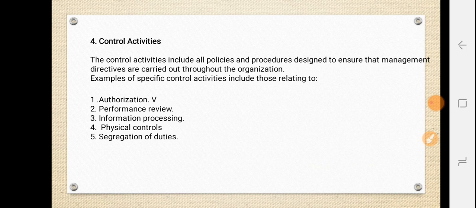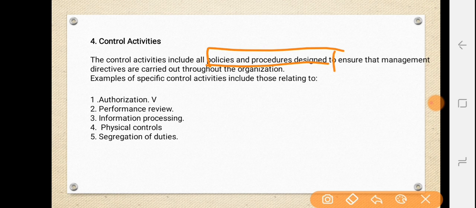See, control activity includes all policies and procedures designed to ensure the management directives are carried out throughout the organization. So this is dealing with policies and procedures. Okay, there are certain examples of specific control activities. That includes authorization, performance review, information processing, physical control, and segregation of duties. So all this is with respect to control activities.